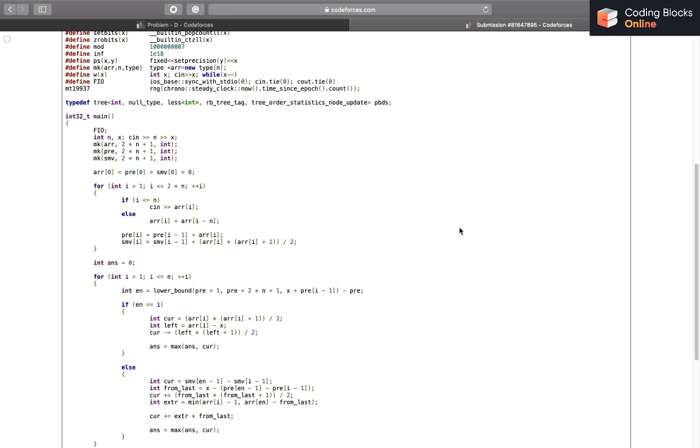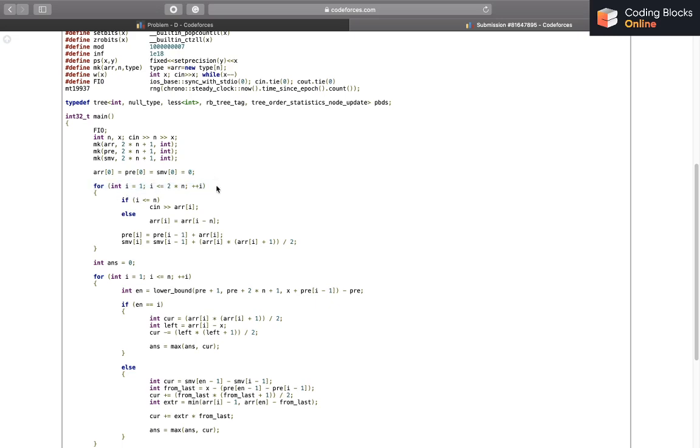I hope you got the point. So this is what smv and pre are, and I'll just initialize them by 0 for the 0th index, because I'll be adding them to the further indices, so I don't want them to tamper with the values. So I'm just assigning them as 0 for now.